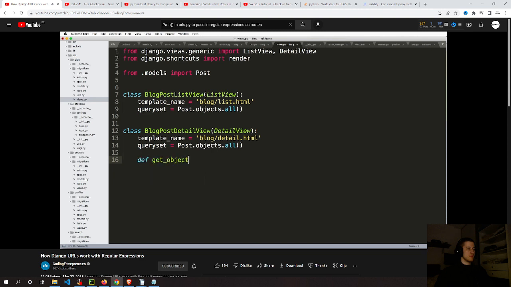So what I'm going to do in here is override the method get_object, which takes in self, args and kwargs, and it's going to return Post.objects.get of some kind. Now, I don't usually want to do something like this, because if you use an ID of something that does not exist, it raises some sort of error. So to circumvent that, we are going to use get_object_or_404. This is a nice little convenient method to just say get_object_or_404 of the Post, and then whatever parameter we're going to be passing it.